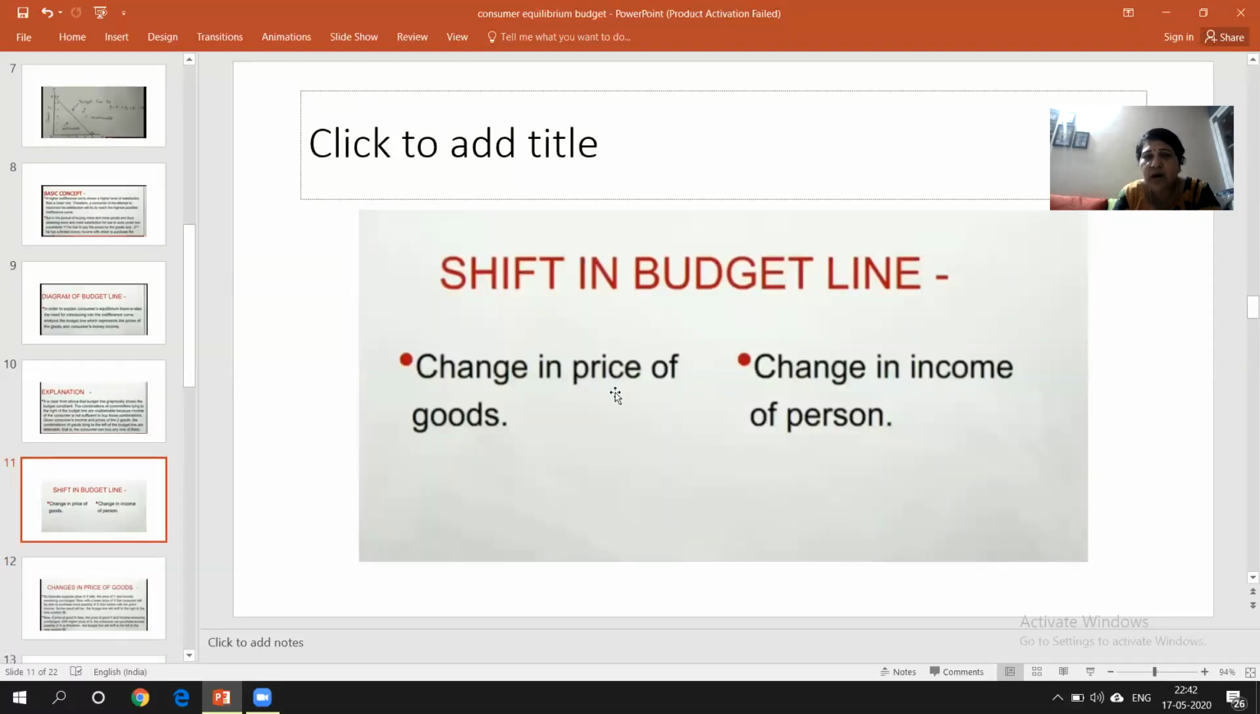So now, can the budget line shift or not? Yes, of course it can shift. Suppose the income of the person changes, it will shift. Why? Because purchasing power will become more. Or suppose the prices of the goods are changed, whether increasing or decreasing, obviously the budget line will naturally change. So how it will change and what will be the effect of a change in the price of goods and a change in income of a person on the budget line, we are going to study one by one. So let's start first with the change in price of goods, that is, the shift in the budget line, how it will happen.